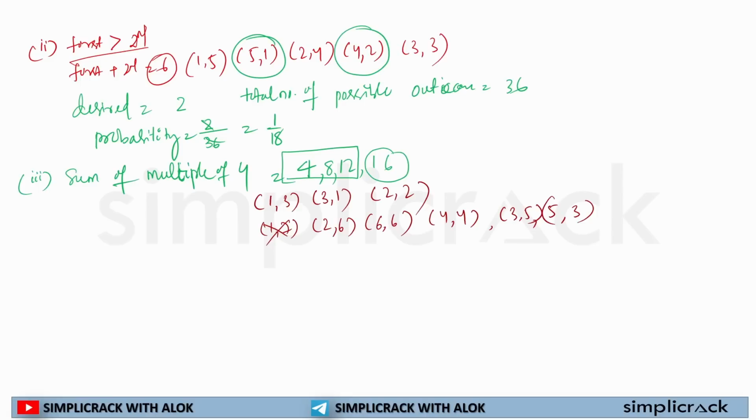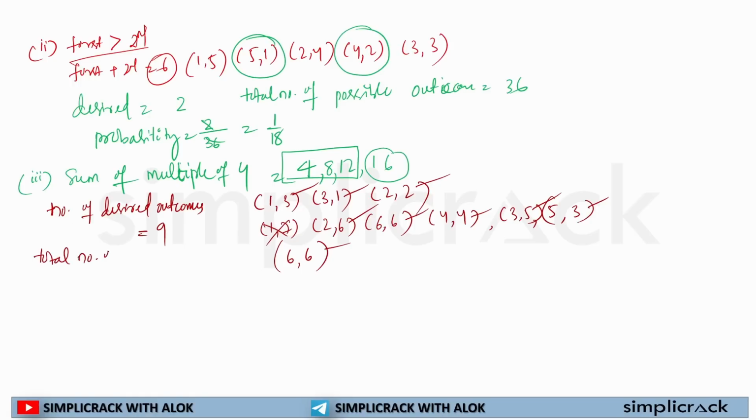Now for 12, we have only one option, that is 6 and 6, because apart from this option there are no other options available which can get us 12. So how many desired outcomes do we have? 1, 2, 3, 4, 5, 6, 7, 8, 9. So number of desired outcomes is equal to 9.